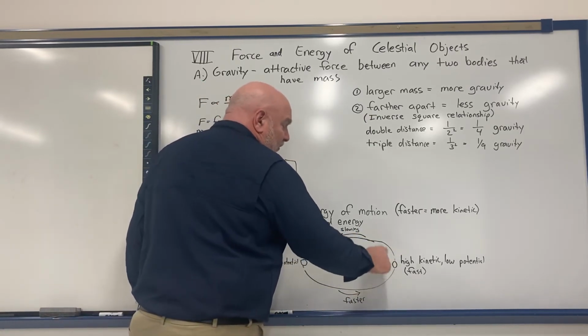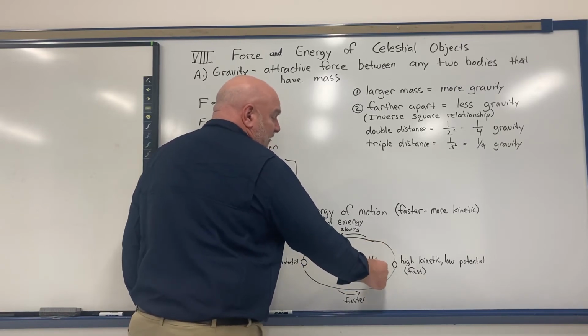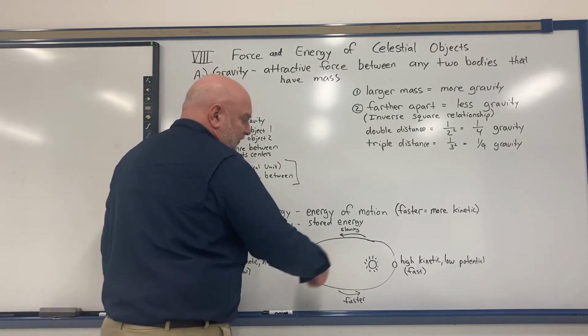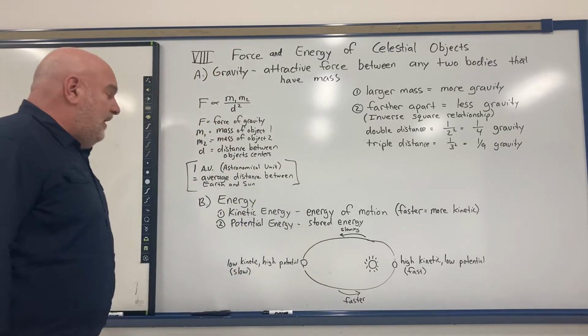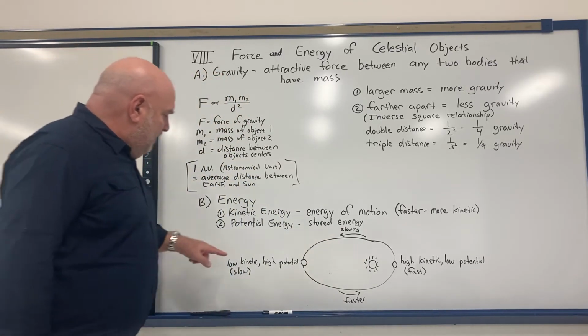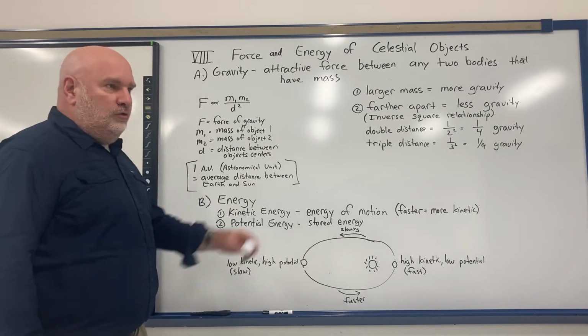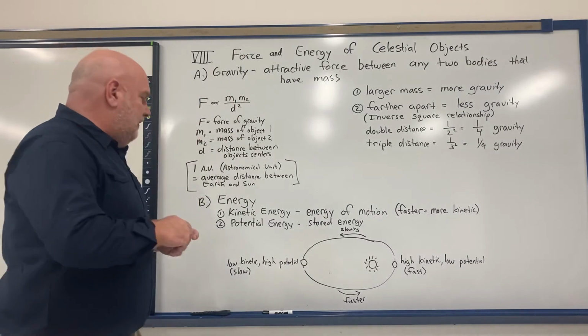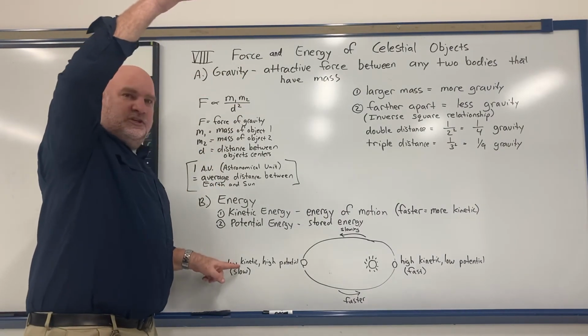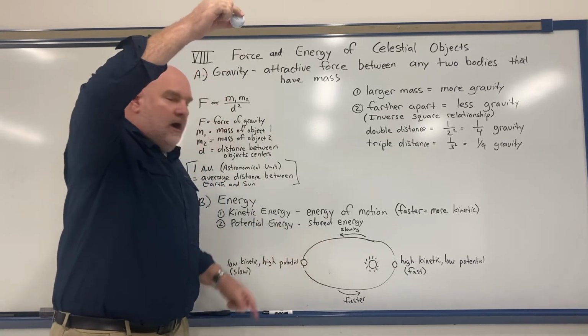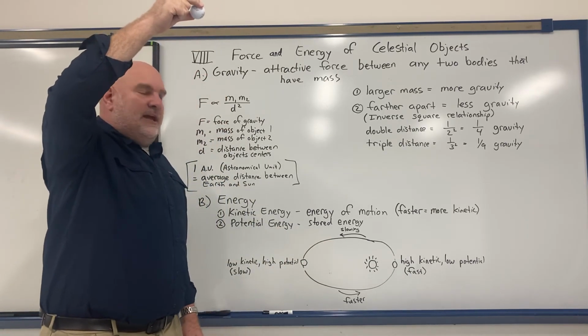It goes faster over here because there's more gravity between them because it's closer. It goes slower over here because there's less gravity between them, so it's farther apart. But anyways, when the planet's out here, that's kind of like me holding the golf ball up here. It doesn't really have very much kinetic energy, but because it's farthest from the sun, it has the greatest amount of potential.